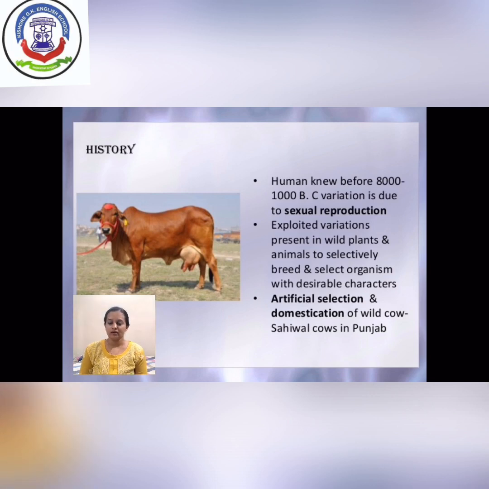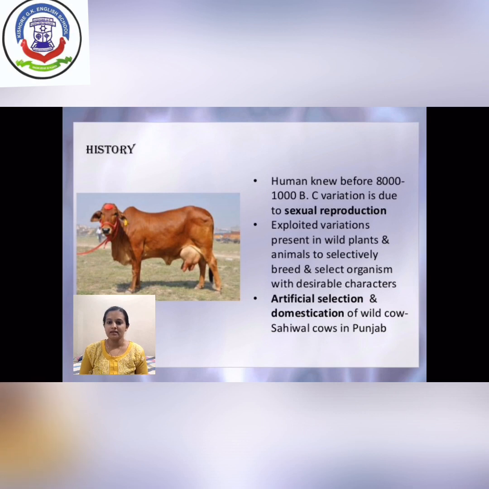Humans practiced artificial selection and selective breeding methods to get a desired quality of breed, and the best example is the Sahiwal cow. The Sahiwal cow is one of the breeds of Punjab, developed from superior quality cow and buffalo. It has superior characters like high milk yielding capacity, reproductive age up to 20 years, and tick and parasite resistance, etc.